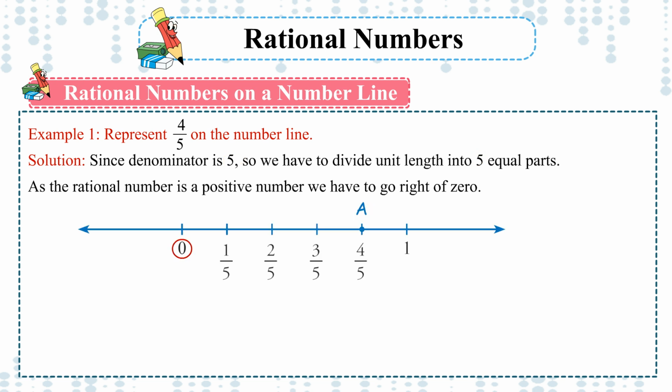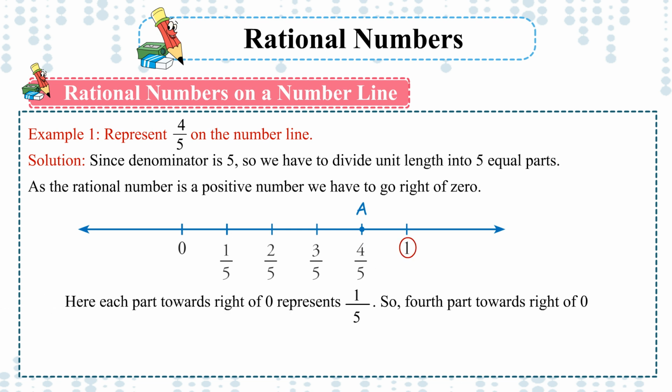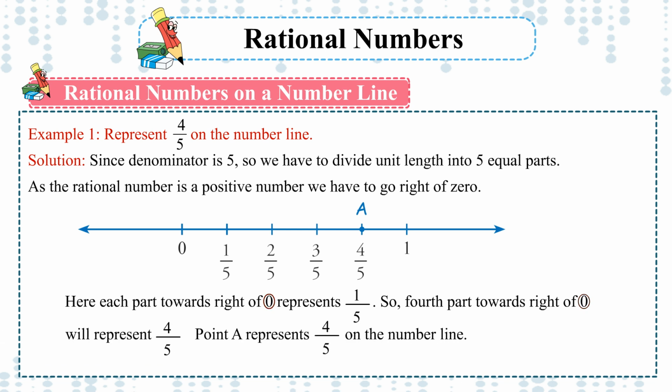A. 0, 1 upon 5, 2 upon 5, 3 upon 5, 4 upon 5, 1. Here each part towards the right of 0 represents 1 upon 5. So, the fourth part towards the right of 0 will represent 4 upon 5. The pointer represents 4 upon 5 on the number line.